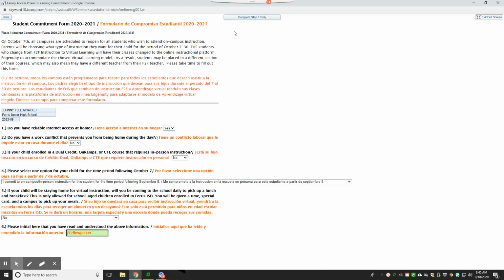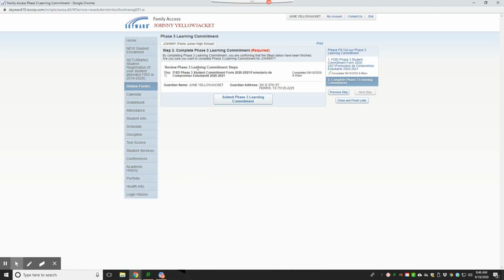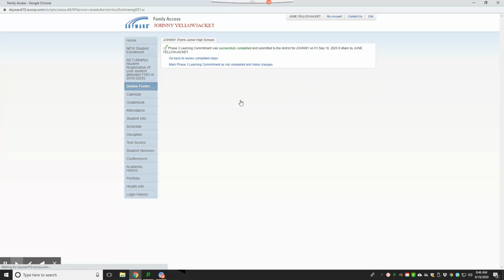Check your responses. Select Complete Step 1 only. And now you can either click Next Step or number 2. After you verify that your name and address is correct, click Submit Phase 3 Learning Commitment. Again, you do not have to fill out this form if you are not making any status changes to your student. And then you'll receive this lovely green check that says you have successfully completed. You will also receive a confirmation email stating that the Phase 3 commitment form has been completed.